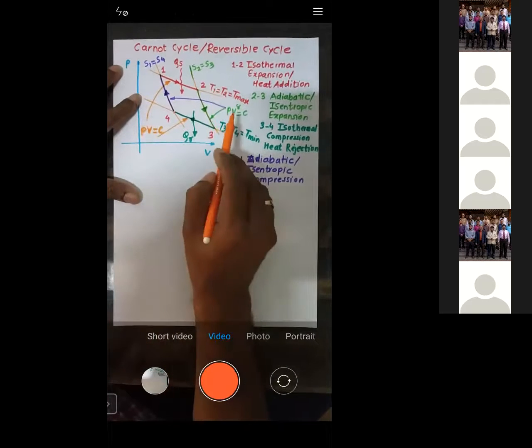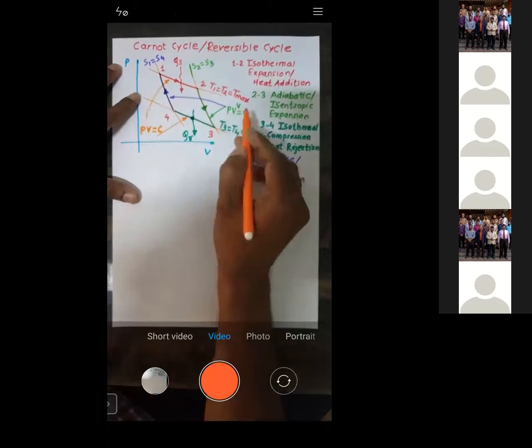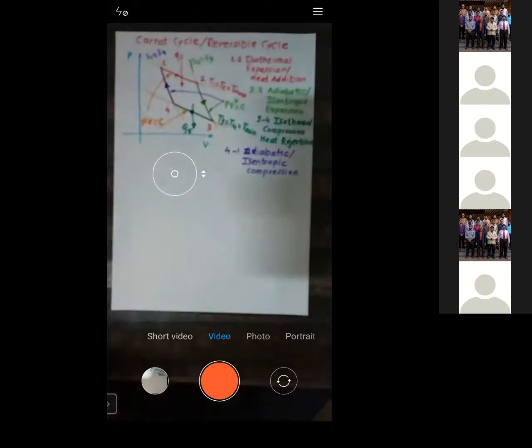For isothermal, PV is equal to C. For adiabatic, it is PV raised to power gamma is equal to C. For polytropic, it is PV raised to power n is equal to C. Is that okay? Yes, sir. Now let us start with the efficiency of the cycle.